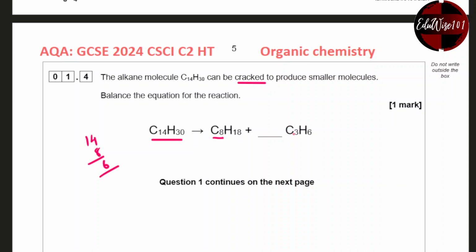So I need to make up 6 carbons on this side. So 2 times C3H6, that will make it 6 carbon, and 8 carbon, that is 14 carbon. That's 30 hydrogen: 18 hydrogen, plus 2 times the 6 is 12. That gives me the 30 hydrogen as well.